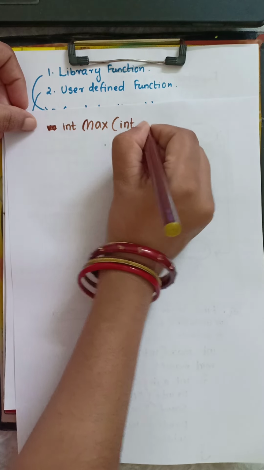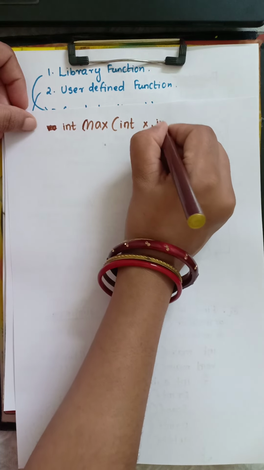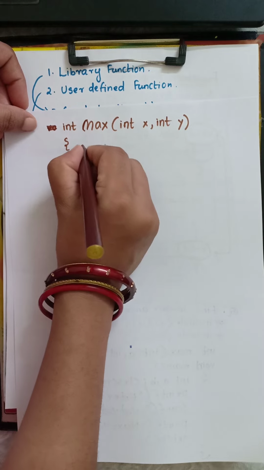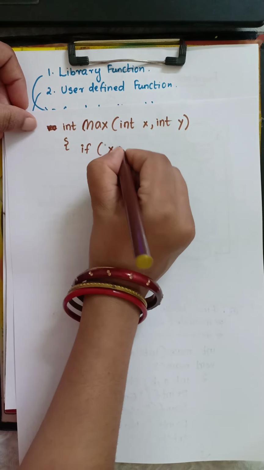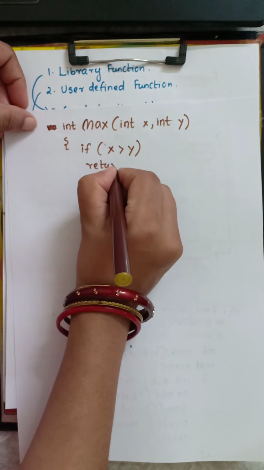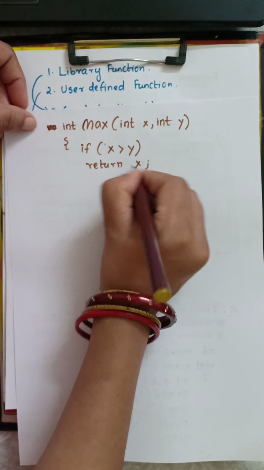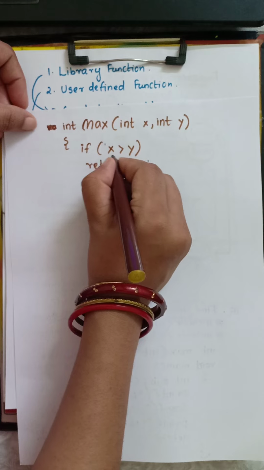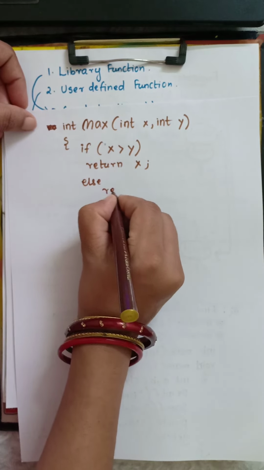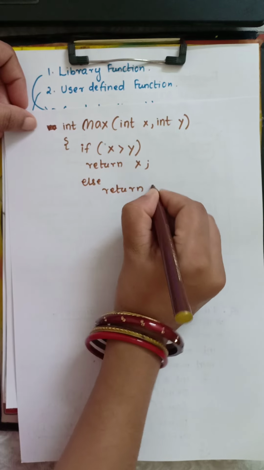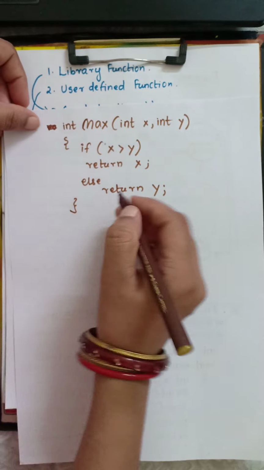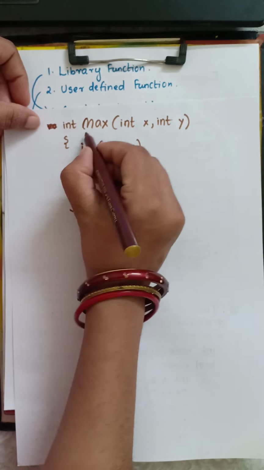Then these are the dummy arguments, int x, int y, my formal arguments. Next I use the condition: if x greater than y, then return x, then x is the maximum number, the larger number. Else, in the else part I return y. If x is not greater, then y is greater.